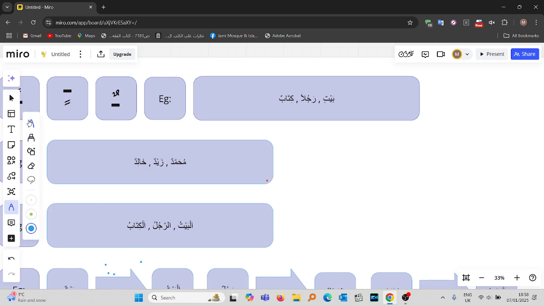Tanween, by the way, is actually a harf, because we mentioned this before, right? That when you have baitin, for example, or baitun, baitan, baitin. Remember, tanween can even be dammatin, fattatin, kasratin.